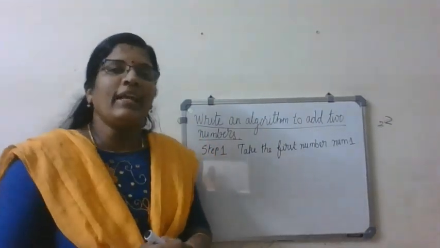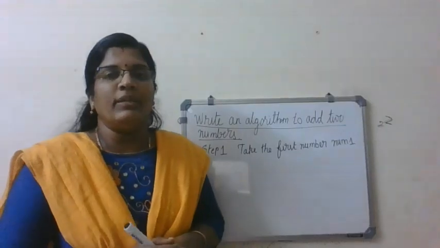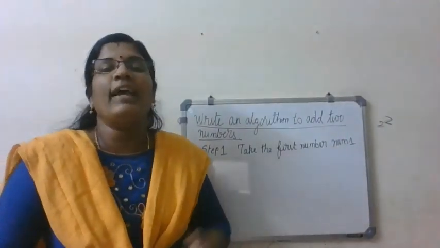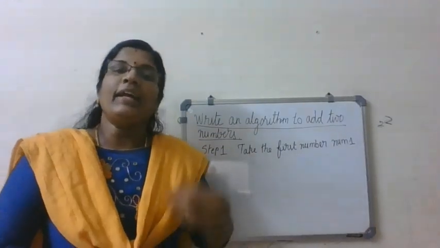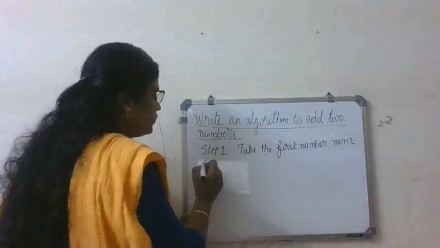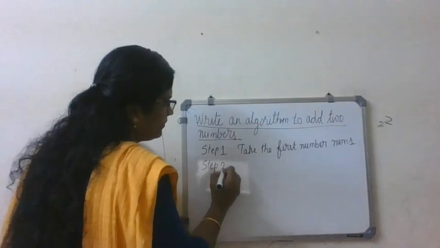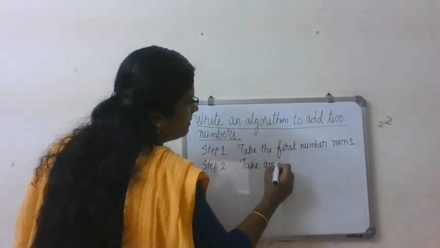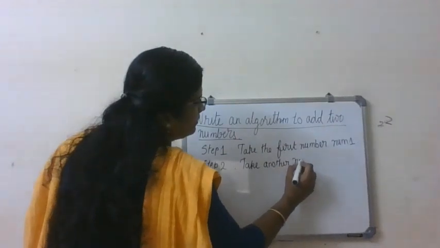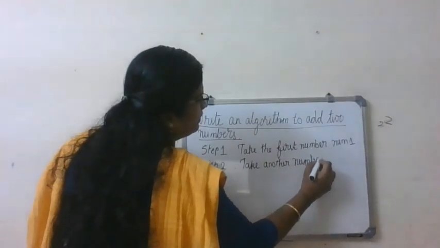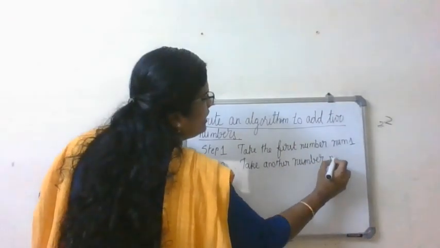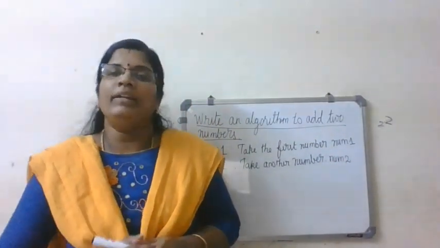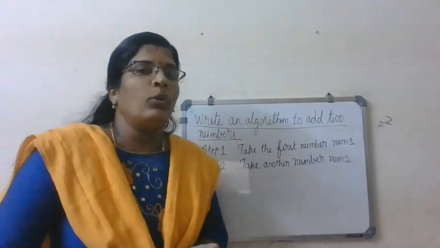Then the second thing. I want to add two numbers. One number I have taken, so what do I have to do next? Take another number. Step 2 is take another number, which is called num2. Take another number num2. So I have got both the numbers.